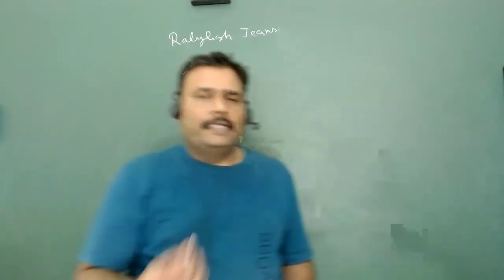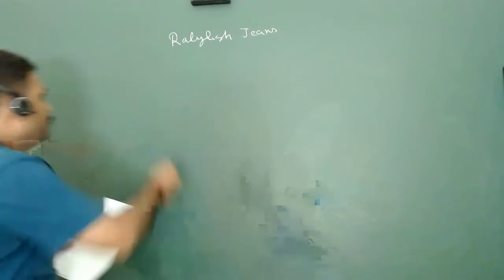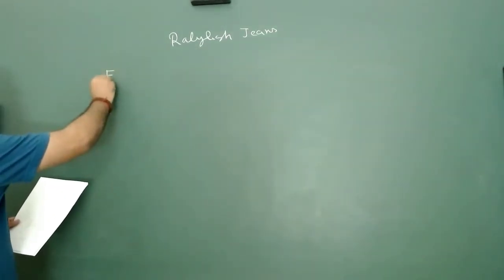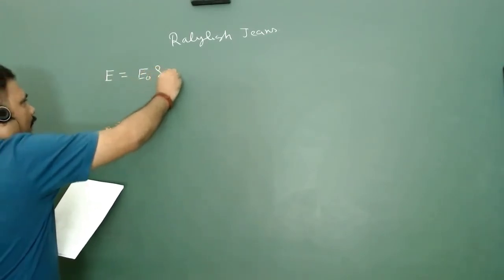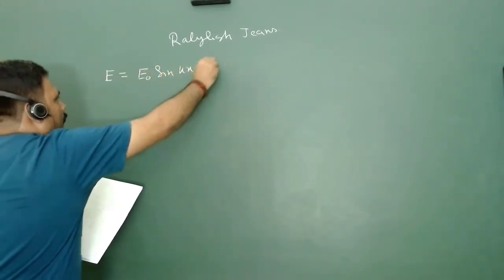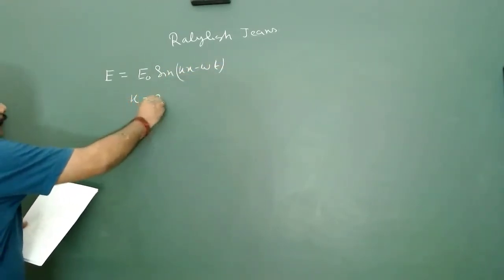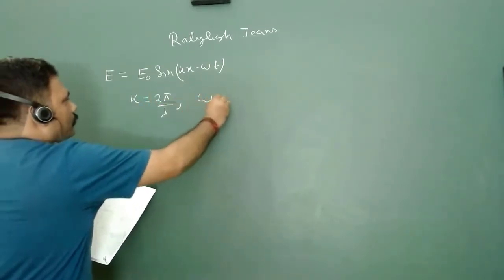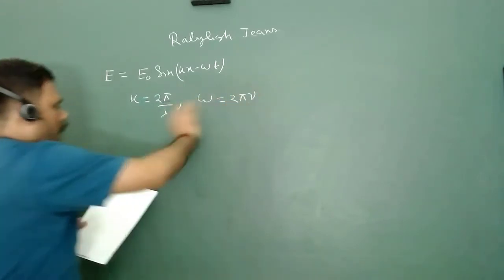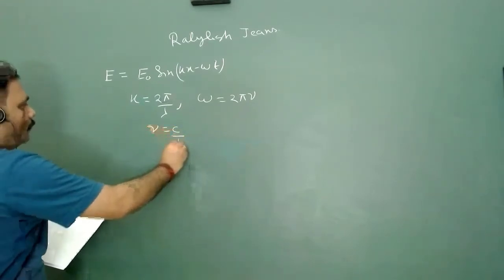So what does he say? He says that light is an electromagnetic wave as Maxwell explained, and for one dimension he can write the equation E is equal to E naught sine (kx minus omega t), where k is the wave vector, 2 pi upon lambda, and omega is 2 pi nu. And we know that nu is nothing but c upon lambda.